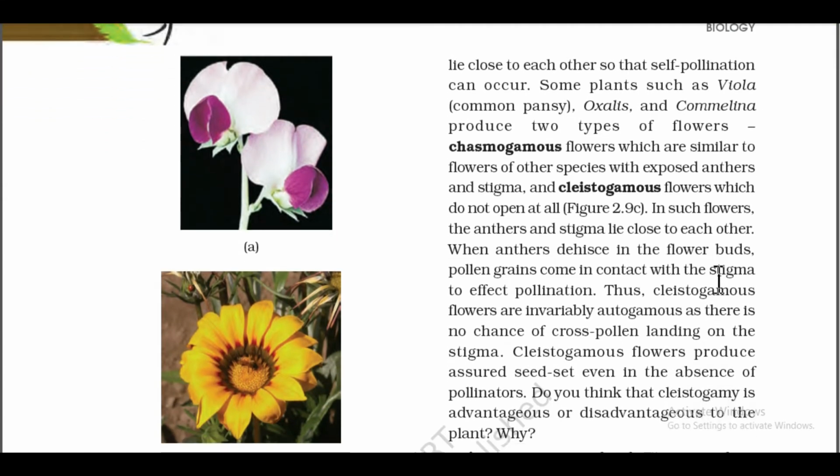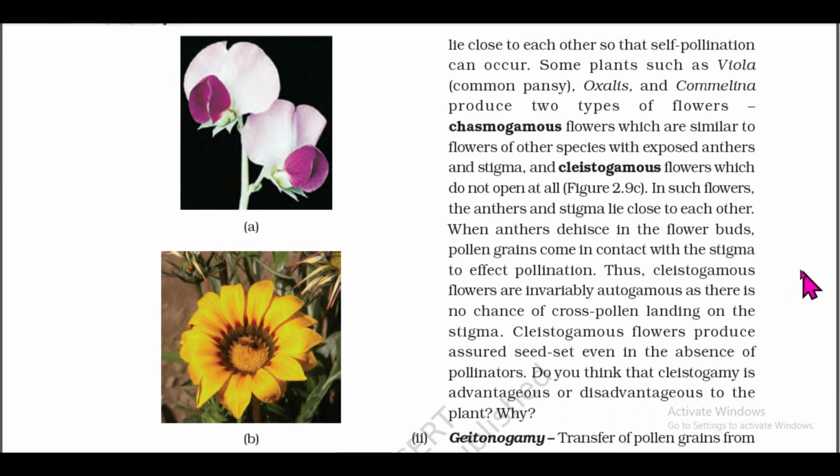Some plants such as Viola (common pansy), Oxalis and Commelina produce two types of flowers: chasmogamous flowers, which are similar to flowers of other species with exposed anthers and stigma, and cleistogamous flowers, which do not open at all. In such flowers, the anther and stigma lie close to each other.